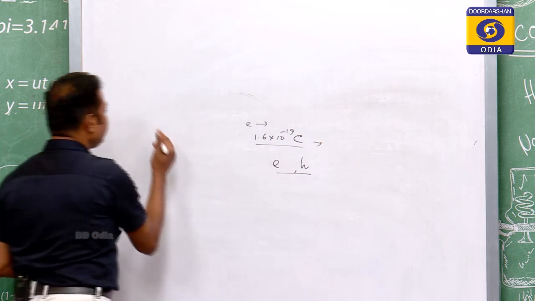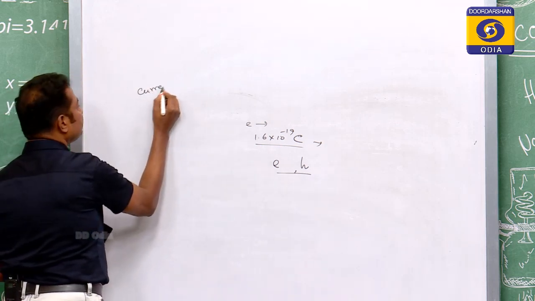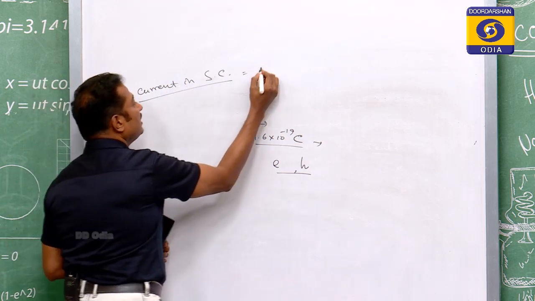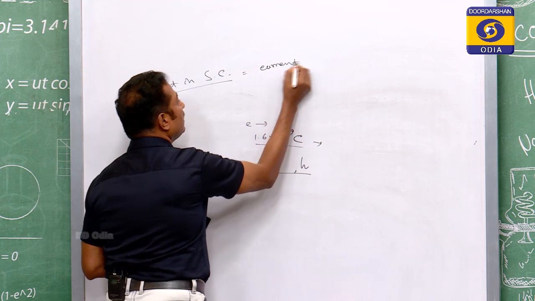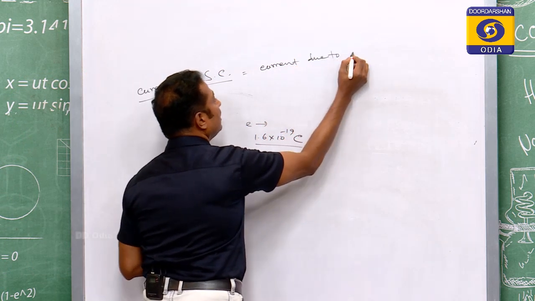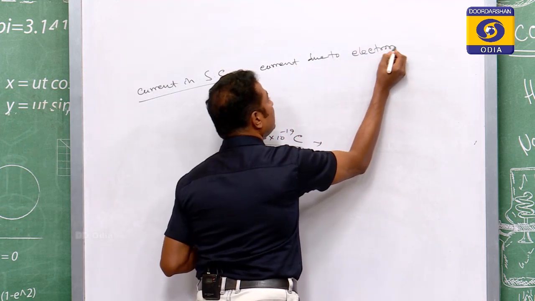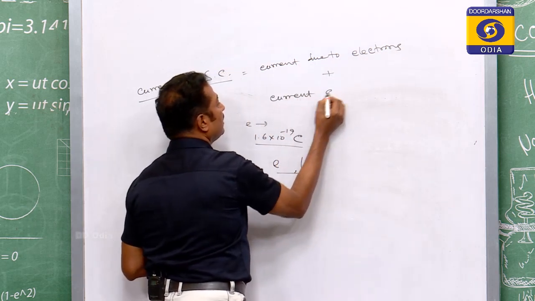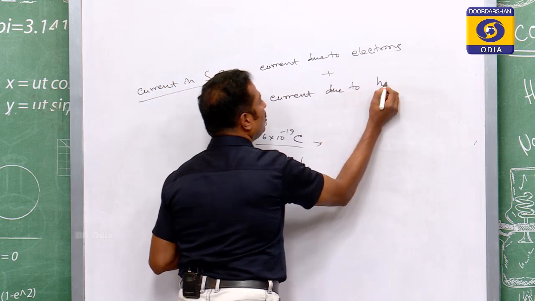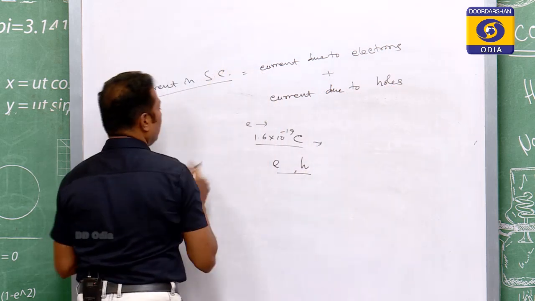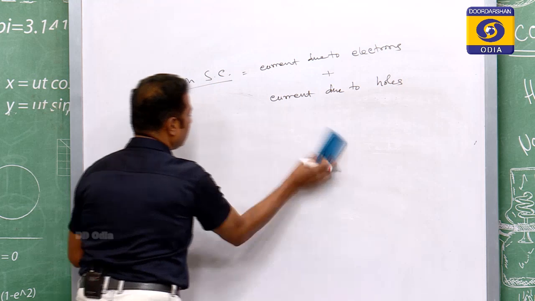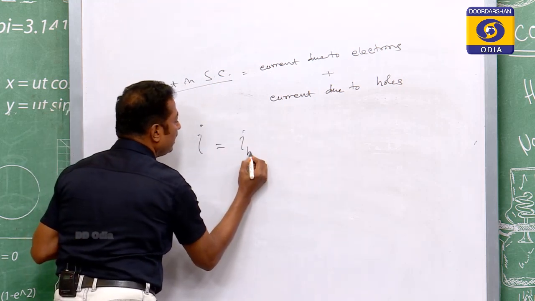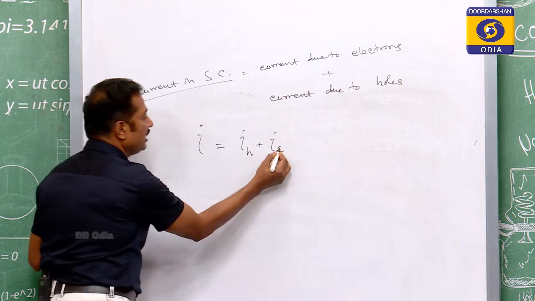That means, the current in semiconductor will be the current due to electrons plus the current due to holes, or current equal to I hole plus I electron.